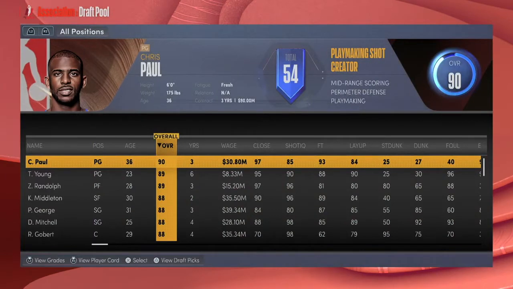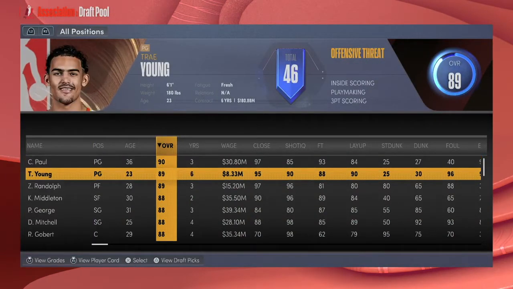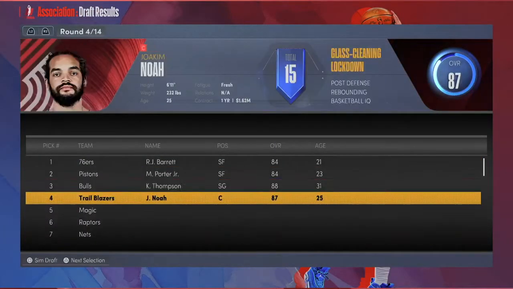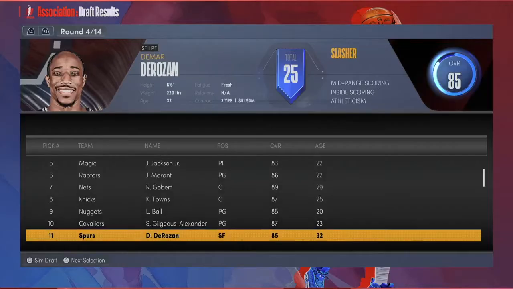Trae Young immediately caught my eye. He's so young and has so much potential. So I just couldn't let him go. So I picked him immediately. And this would be my last really big pick.